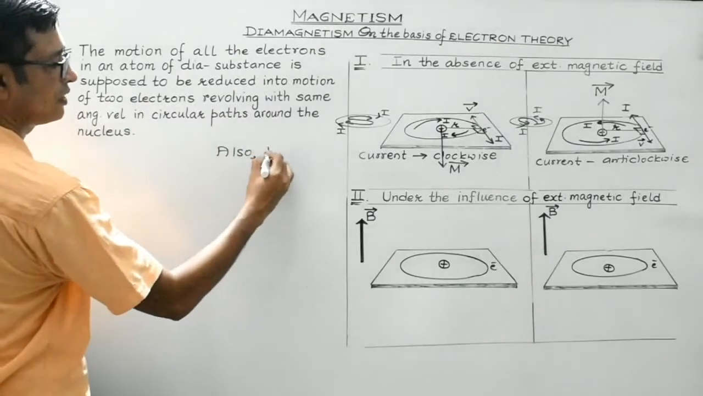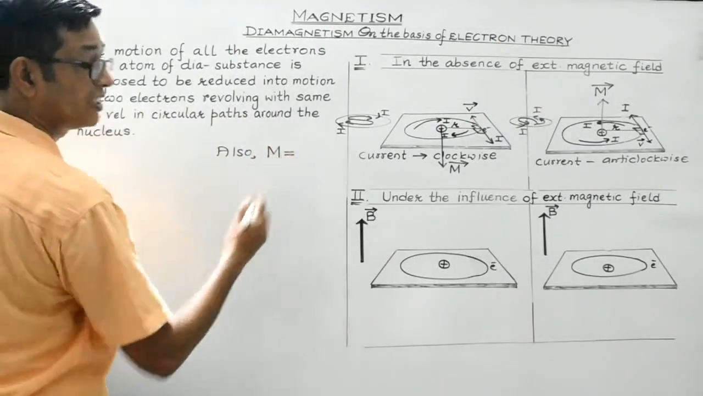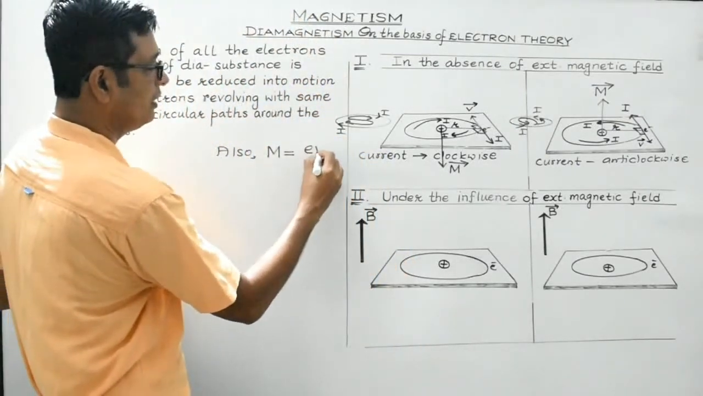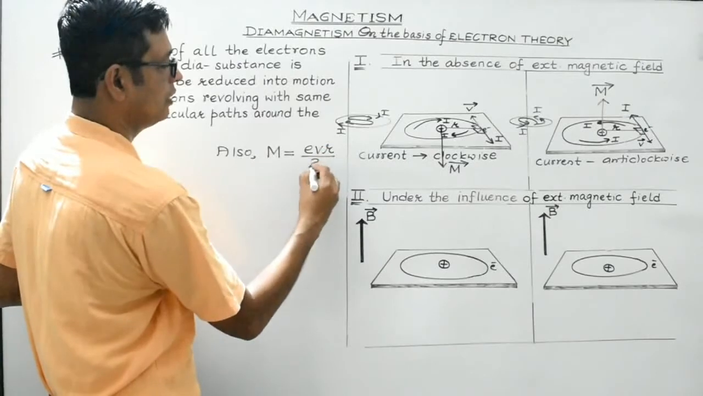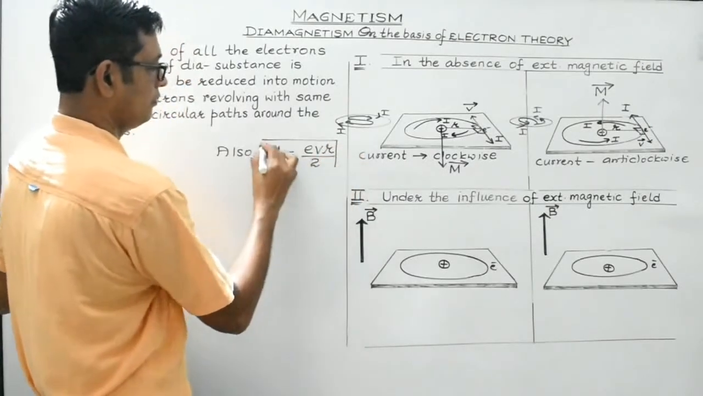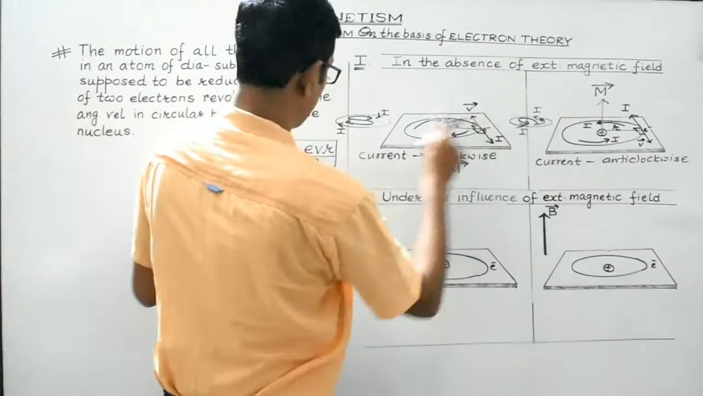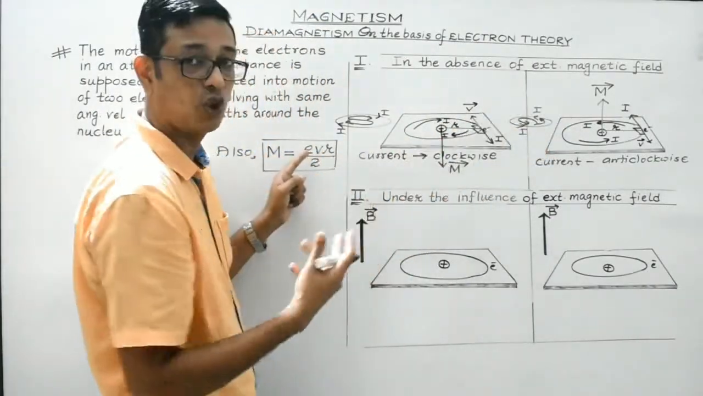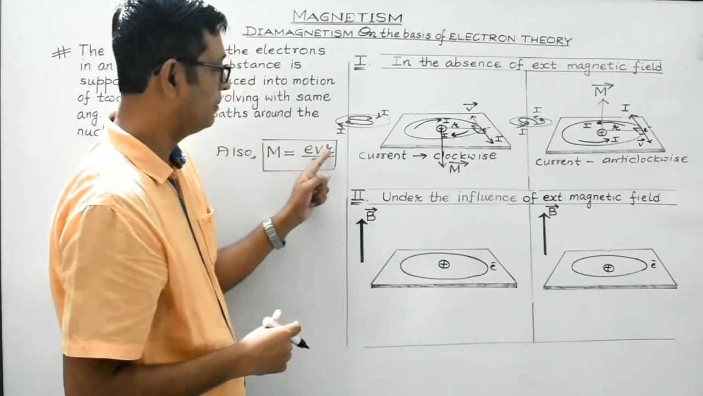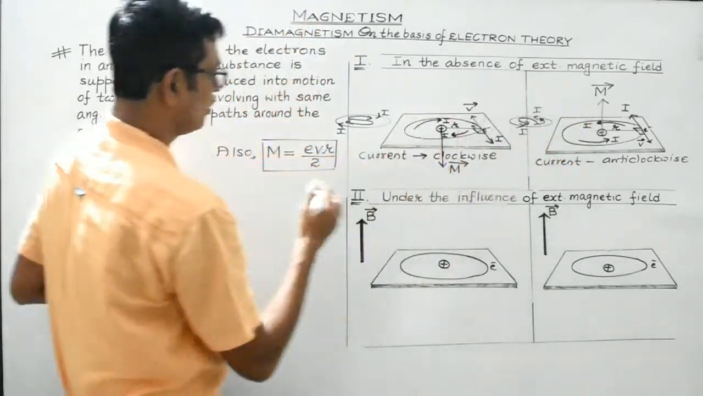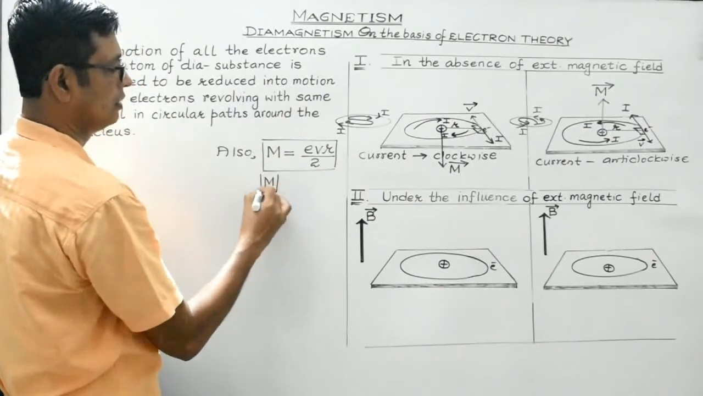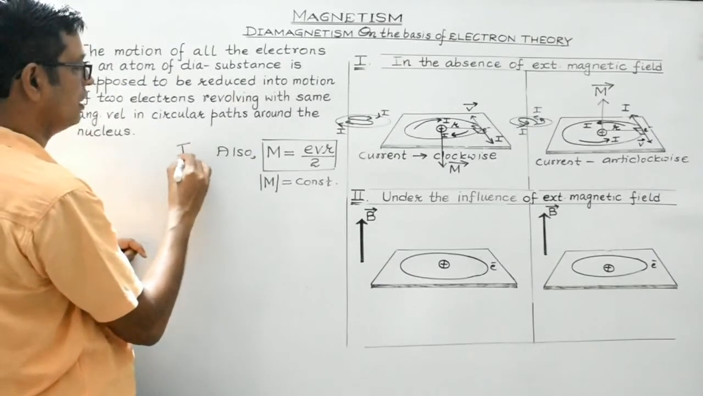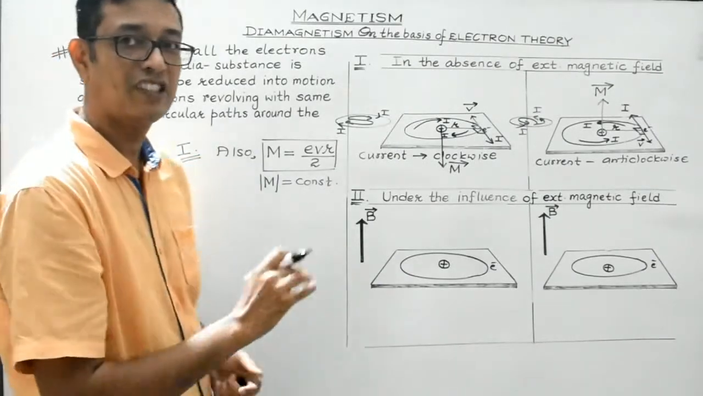Also remember, in the previous lecture we have discussed the magnetic moment associated with the revolution of an electron around the nucleus. It's given by EVR divided by 2. So, in both the cases, E is same, orbital velocity remains same in both the cases. It is orbiting in the same orbit, same radius. So, magnitude of M is constant. We are discussing case 1 when there is no external magnetic field.